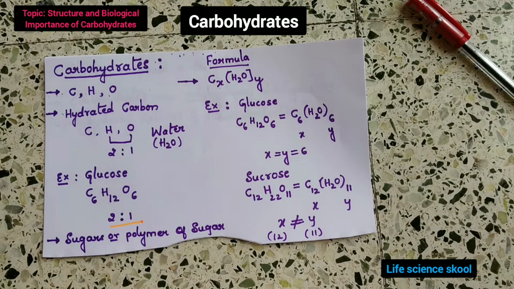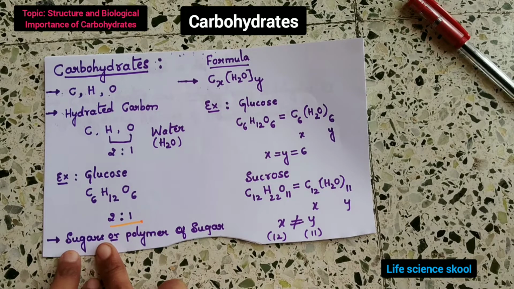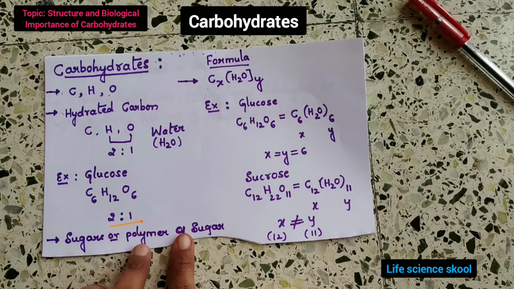Carbohydrates are nothing but sugars, which are used by us in daily life. Or you can say they are polymers of sugars.